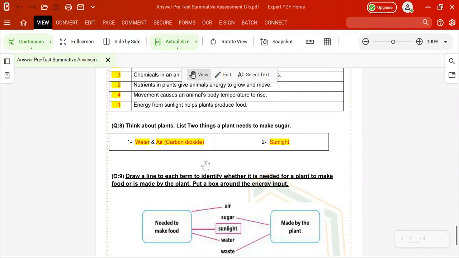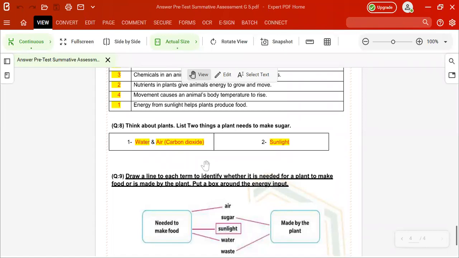Who can tell me the energy involved here? The energy involved here will be sunlight. The sun gives the plant rays and light, and the plant uses that in its leaf. There is something called chloroplast, which has a green color and a pigment called chlorophyll.